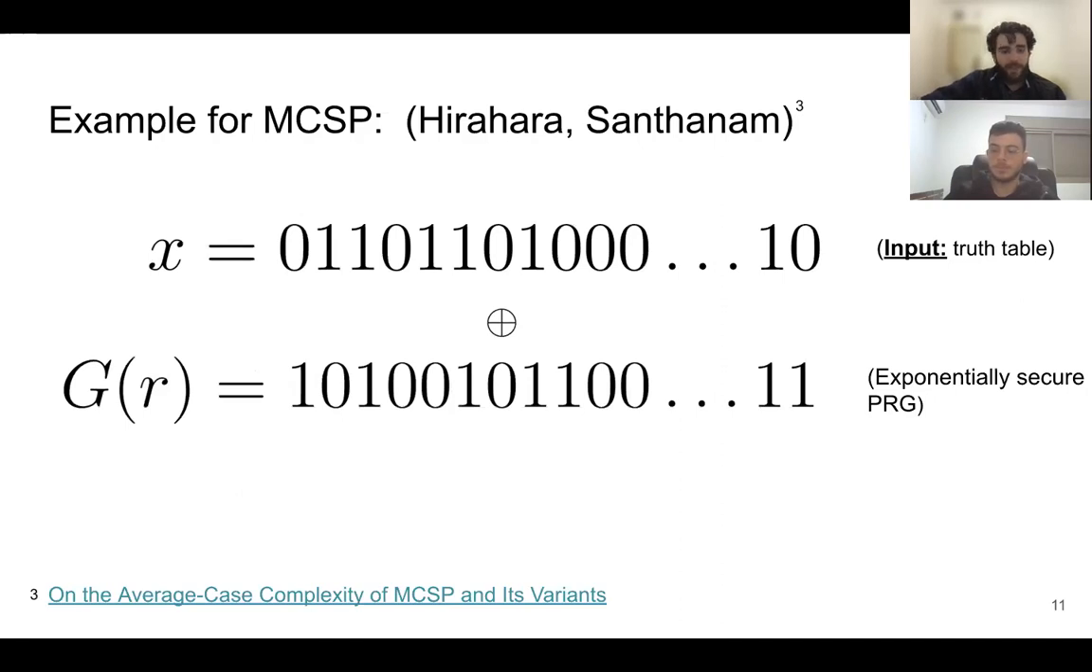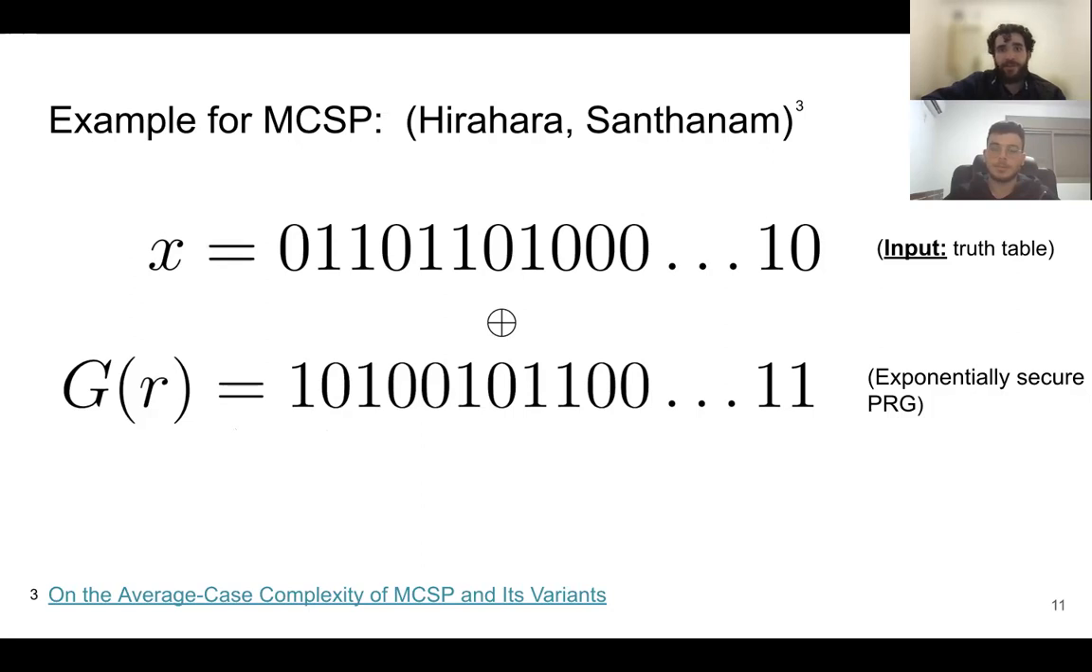And the reduction works as follows. There's an input X, which is a truth table of some function, and we simply XOR it with the output of an exponentially secure pseudorandom generator. Now, the output of this reduction is pseudorandom by definition, right? If we assume that G(r) is the output of an exponentially secure pseudorandom generator, then Y, the result of this reduction, is going to be pseudorandom.